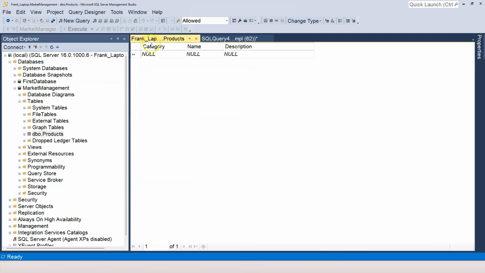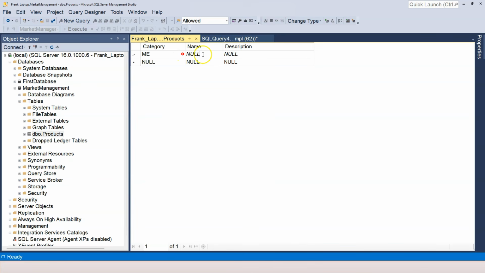And the next thing is, remember that category has only 3 characters. Let's say we have a product for meat. So I want to use ME to represent the category. And I'm allowed to do that. So don't worry about this exclamation mark.